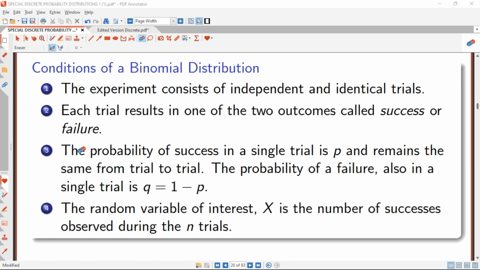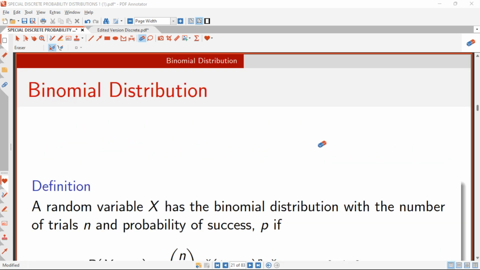The third condition says that the probability of success in a single trial is p. This probability of success will not change from trial to trial. So when we move from trial 1 to trial 2, the probability of success is always strictly equal. And the probability of failure in a single trial is equal to 1 minus p. This too remains the same from trial to trial. The last condition says that the random variable of interest x is the number of successes observed during n trials. So that is the condition for the binomial distribution.